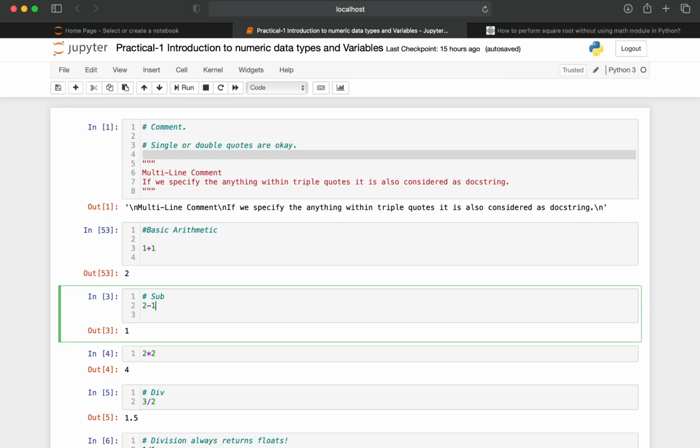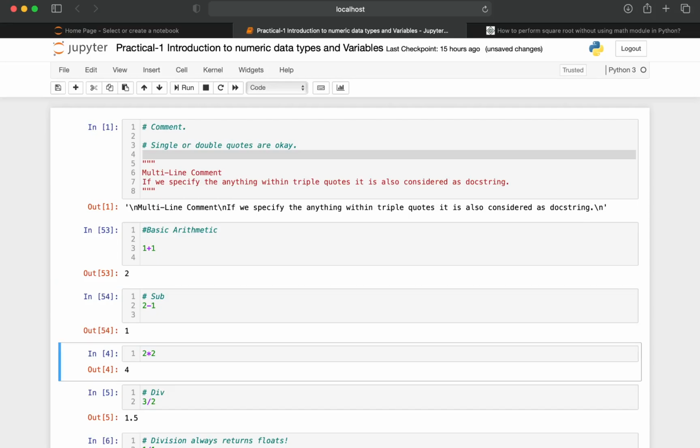Same here, I am performing a multiplication. And when it comes to division, even if both the numbers specified here are of the type integer, whenever you divide a number with another number, it is going to return a float value.